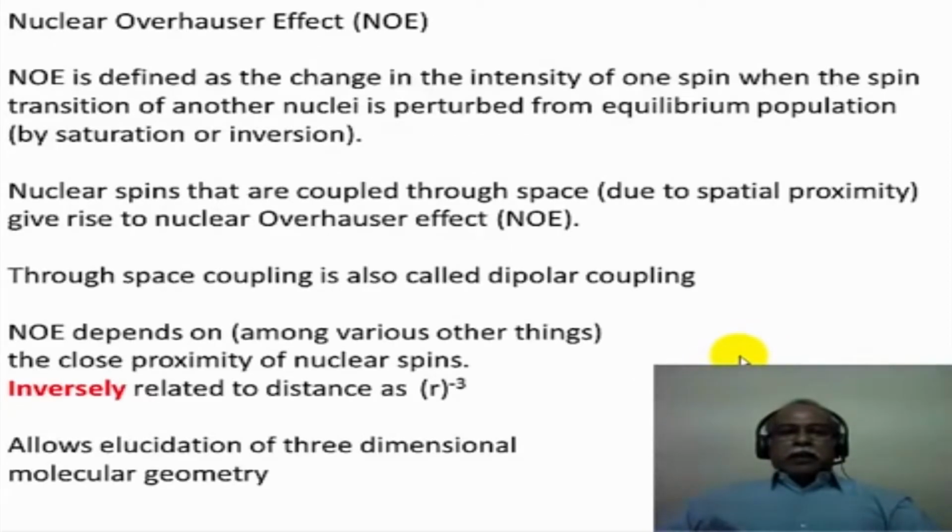So, NOE can be defined as the change in the intensity of one nuclear spin when the spin transitions of another nucleus are perturbed from equilibrium population. In other words, at room temperature, normally you have the equilibrium population when two spins are present, and this equilibrium population of one of the spins can be disturbed if the other nuclei is simultaneously irradiated with a second radio frequency.